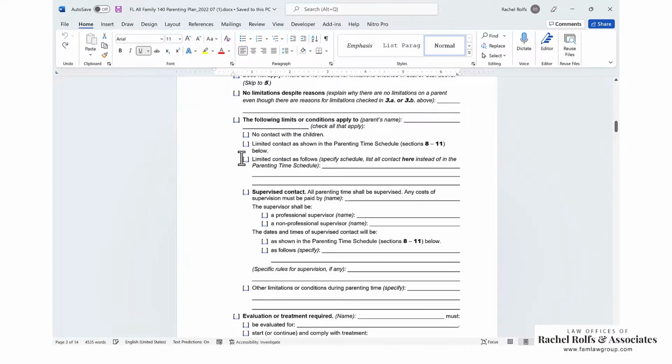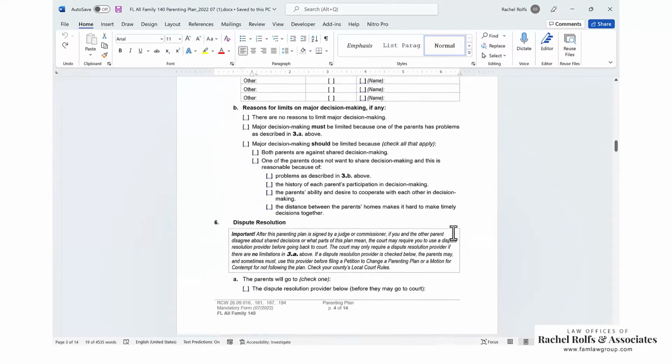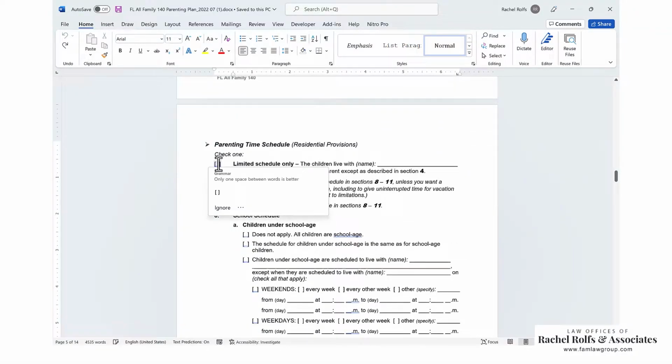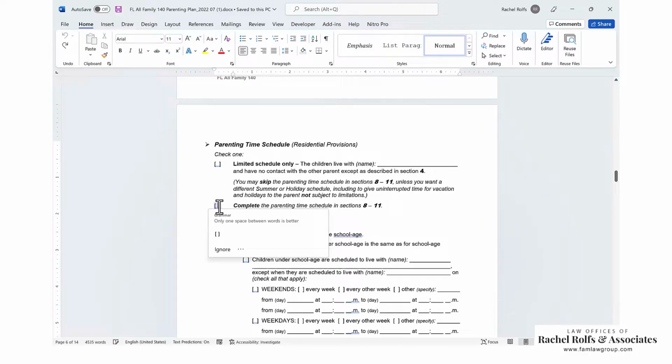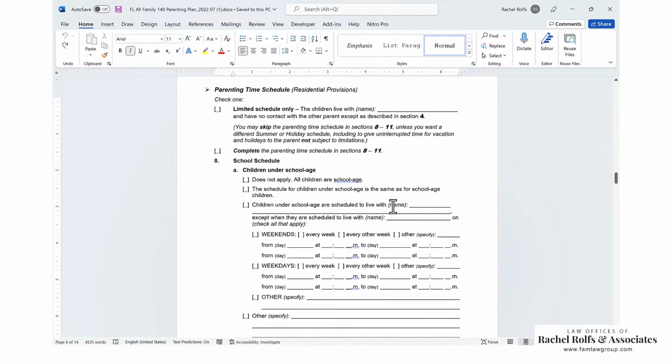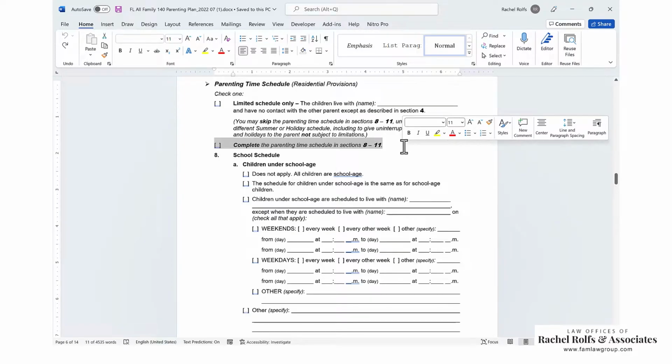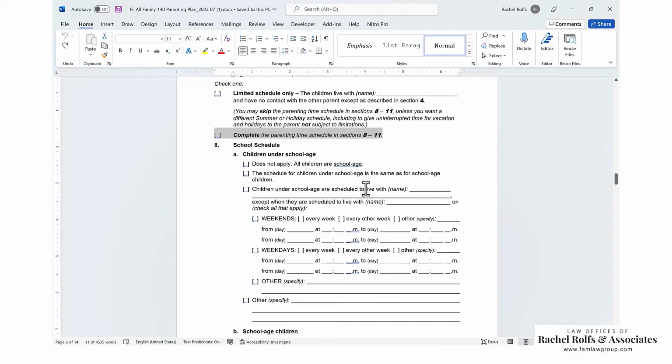If you're going to check this box, limited contact, as follows, then down here, you check the limited schedule only box, and then you skip sections 8 through 11. If you didn't do that limited schedule, you're going to check this box here and say complete the parenting time schedule in sections 8 through 11. This is by far the most common, to go ahead and complete sections 8 through 11, unless you have a parenting plan with a parent that is very dangerous to the children and very, very limited. You're going to need to complete sections 8 through 11.